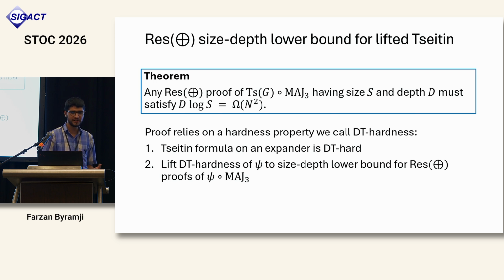So the first thing we need is that the Tseitin formula on an expander is indeed DT hard. And then we lift this DT hardness of the base formula to a lower bound in Res(parity) by using properties of the gadget. So these properties were sort of used in earlier works, so we had some nice distributions which also let us prove a suitable lifting theorem for parity decision trees. That is basically all I wanted to say about the proofs.